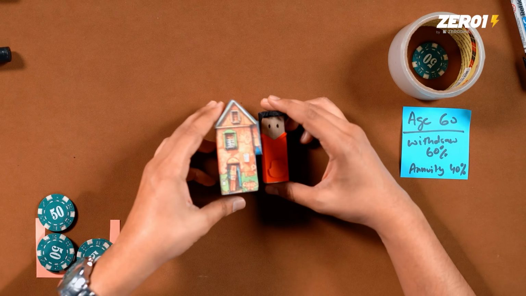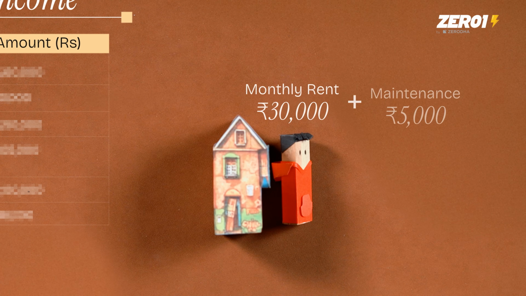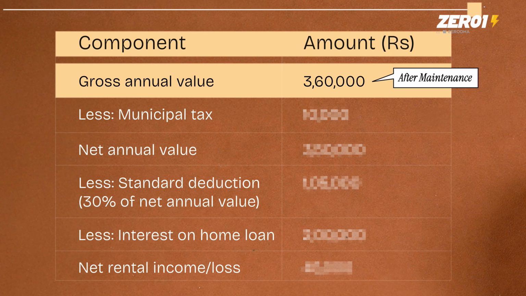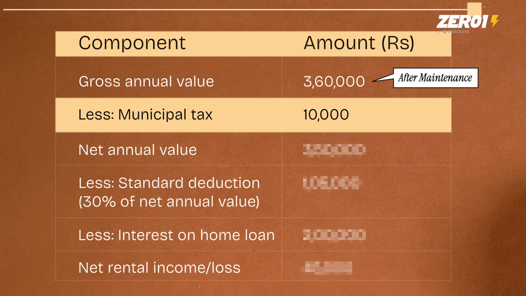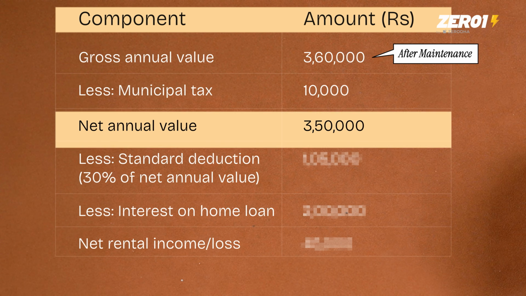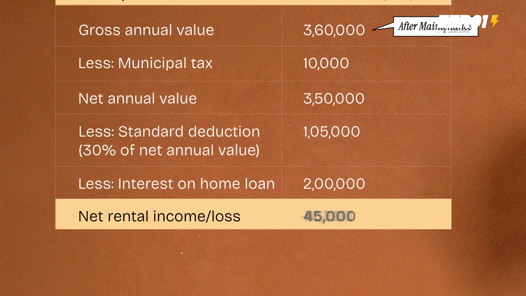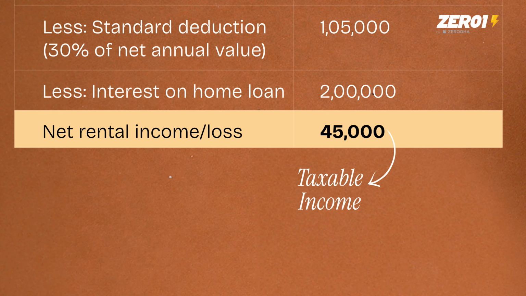So let me explain. Let's suppose you buy this home and you rent it out to this person over here. Let's suppose you're earning 35,000 rupees in rent. So that's about 3.6 lakh rupees a year. I'll remove the municipal tax, so we are at 3.5 lakh rupees. You are allowed to deduct 30% straight from rental income. Then you find out how much interest you are paying on owning that home. So in this case, it's 2 lakh rupees. Your net rental income that you show to the government is 45,000 rupees, and you pay tax only on this.